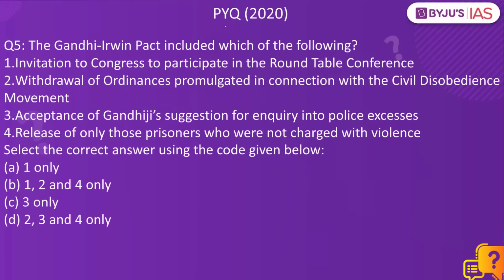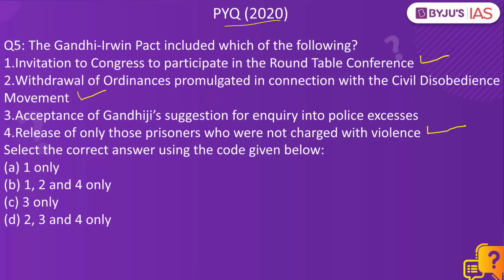Now let's look at the 2020 previous year question paper. The Gandhi-Irwin Pact included which of the following? This Gandhi-Irwin Pact was signed just before the second round table conference between Lord Irwin and the Mahatma. It included invitation to the Congress to participate in the second round table conference, which Mahatma Gandhi did. Withdrawal of ordinances promulgated in connection with the civil disobedience movement. Yes, Mahatma Gandhi insisted that those prisoners who were not yet charged with violence should be released. This was also part of the Gandhi-Irwin Pact.